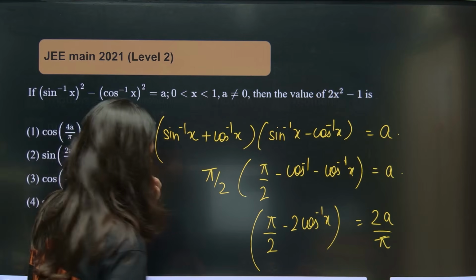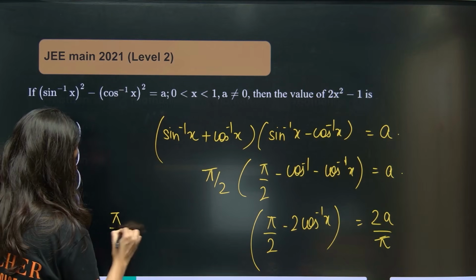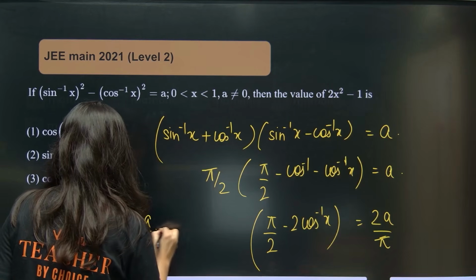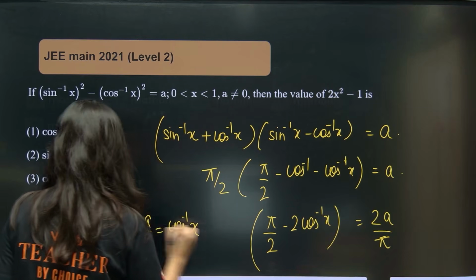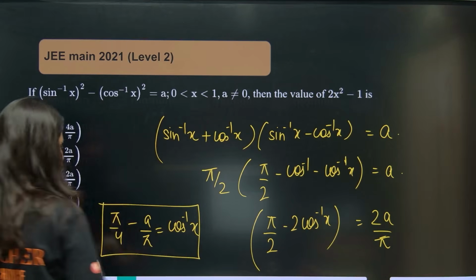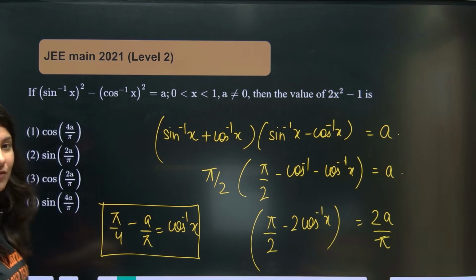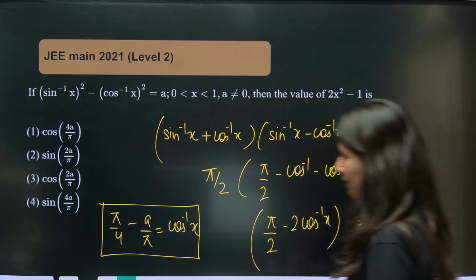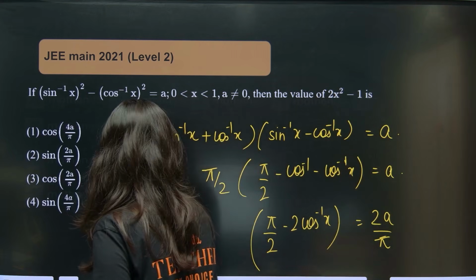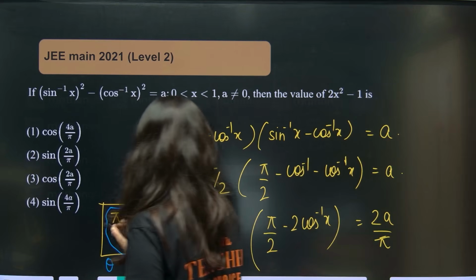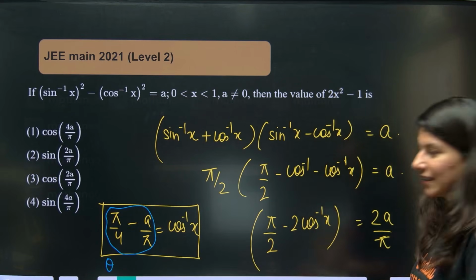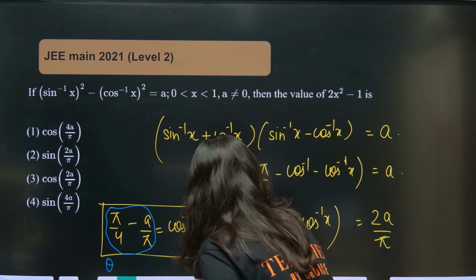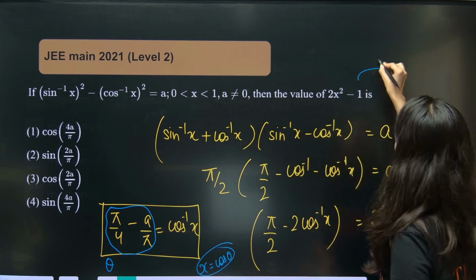So can you tell me the value of cos inverse x? Pi by 4 minus a by pi is equal to cos inverse x. Yes or no? So x is equal to cos of pi by 4 minus a by pi. Suppose I mark this as theta. So x is equal to cos theta, right or wrong? I put cos theta over here.